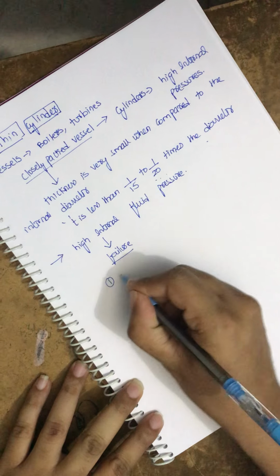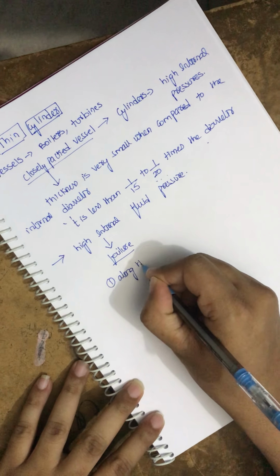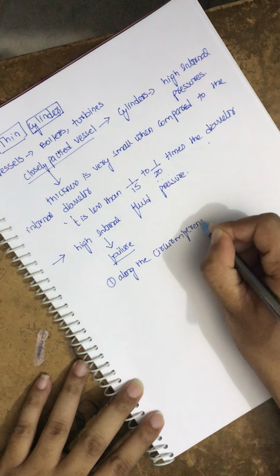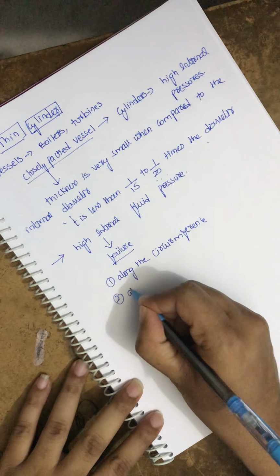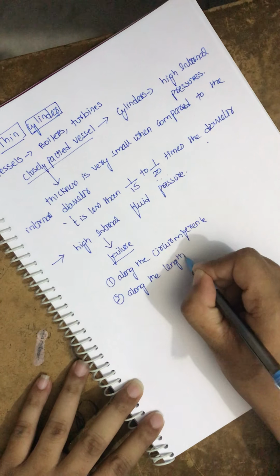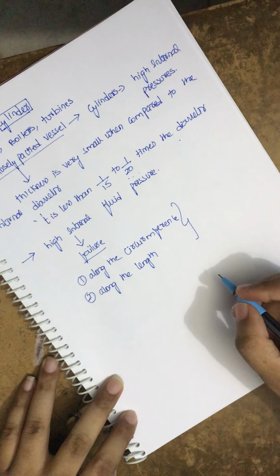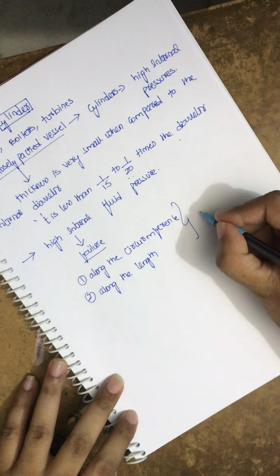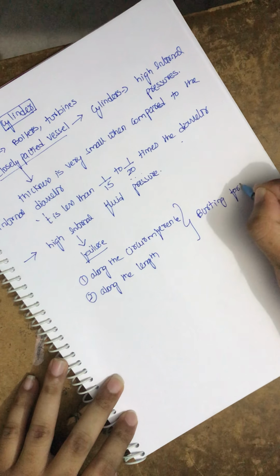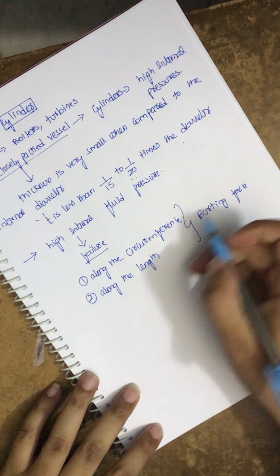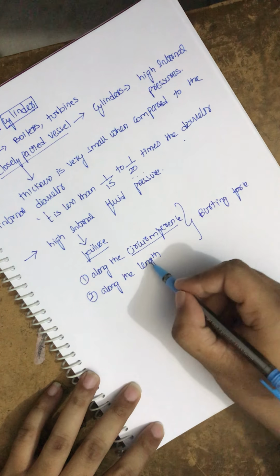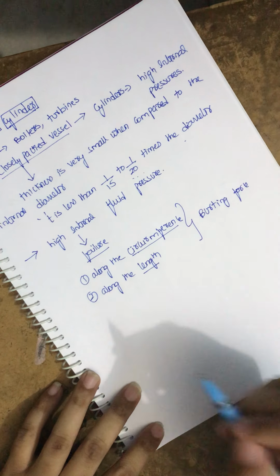One is along the circumference of the cylinder. The second one is along the length of the cylinder. What exactly happens is the internal fluid pressure inside a cylinder creates a bursting force. I think you know what a burst is. It will burst. If the bursting force is along the circumference, we define the failure as along the circumference. If it is along the length, the failure is along the length.